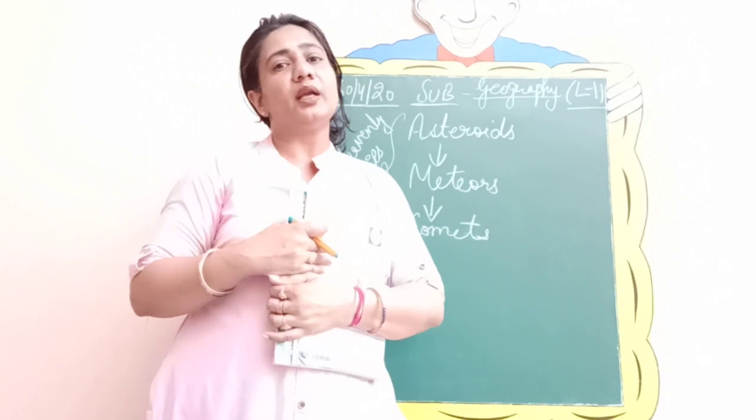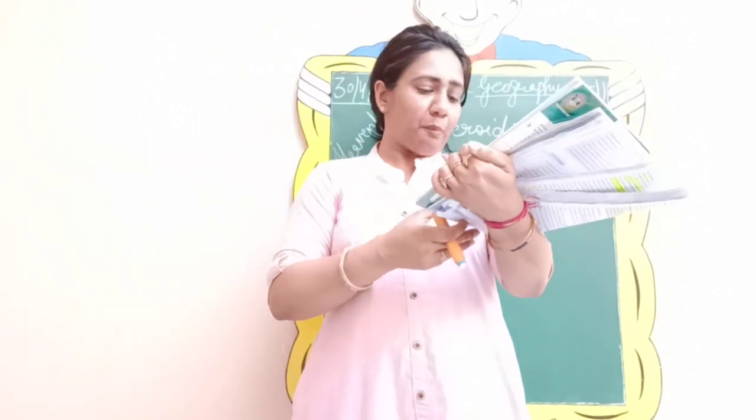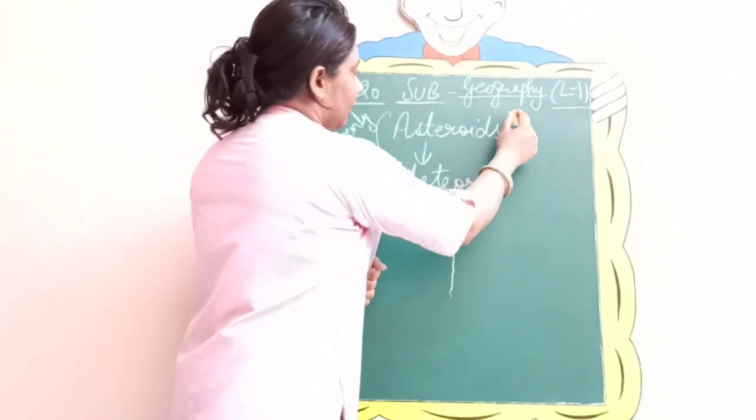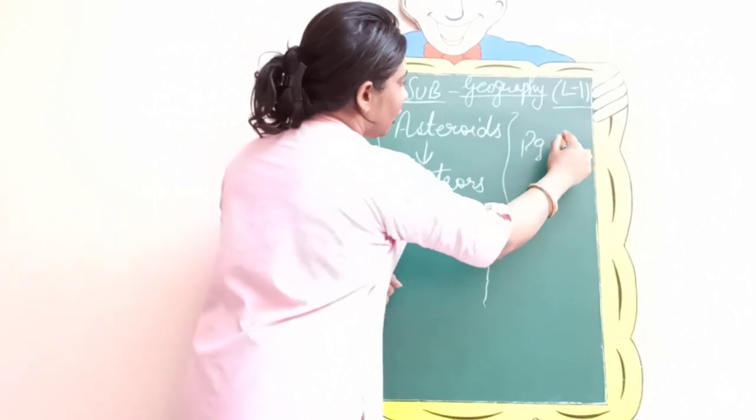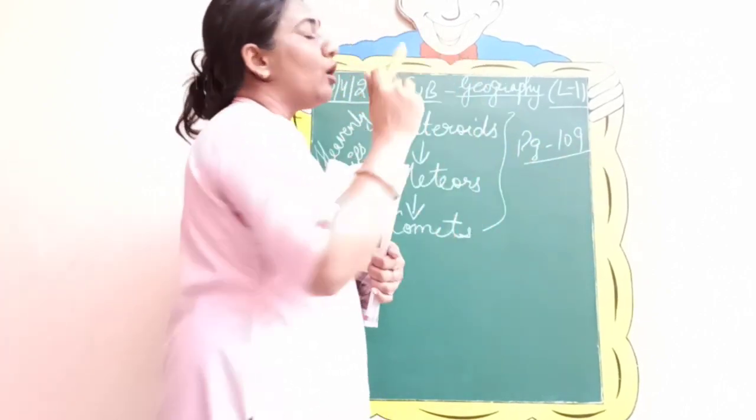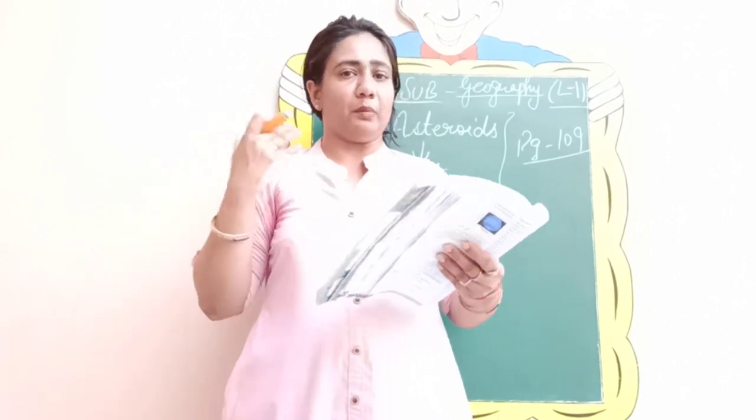So let's start reading in your book. It's on page number 109. So just open your page 109 along with a pencil in your hand, because we need to underline 1 mark important questions. So we'll start with asteroids.